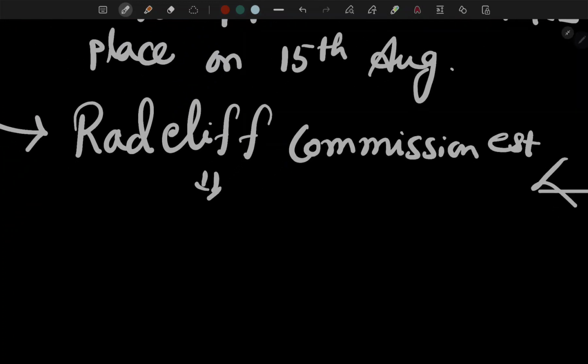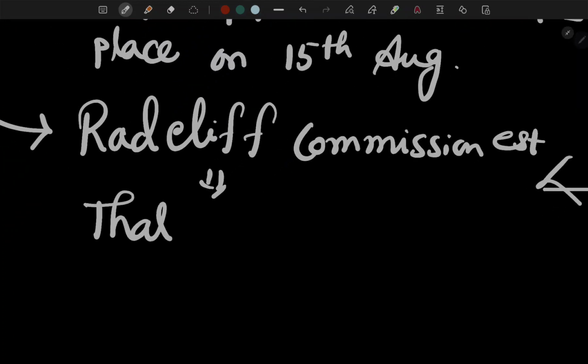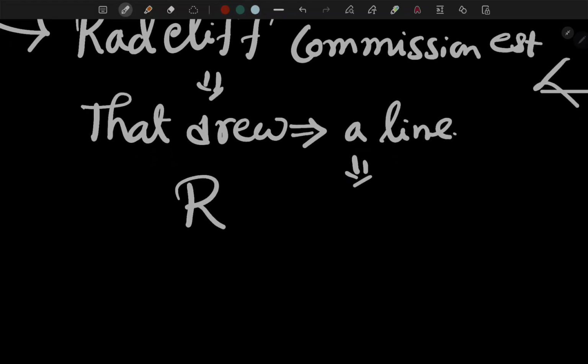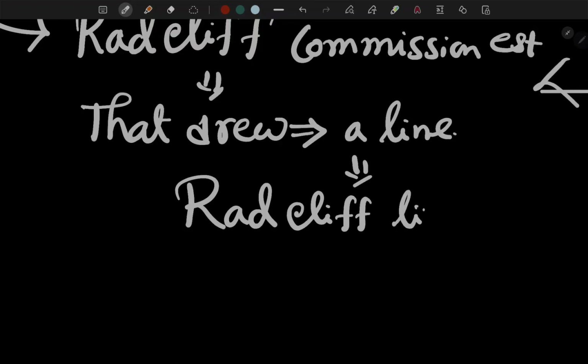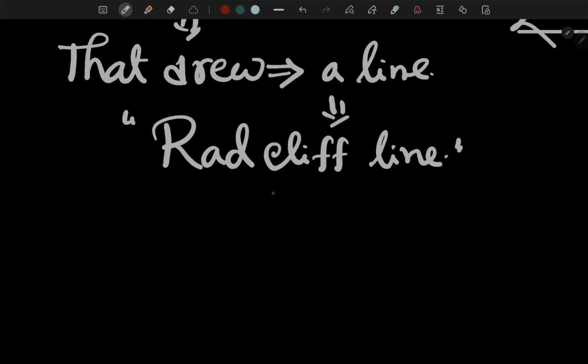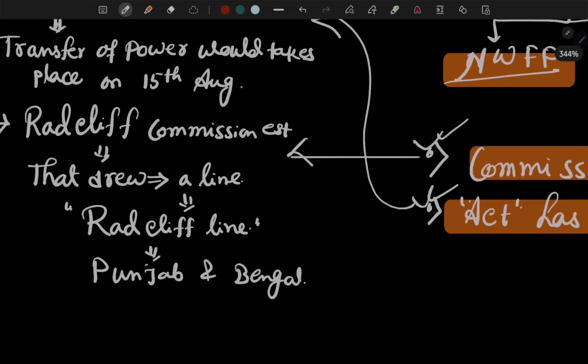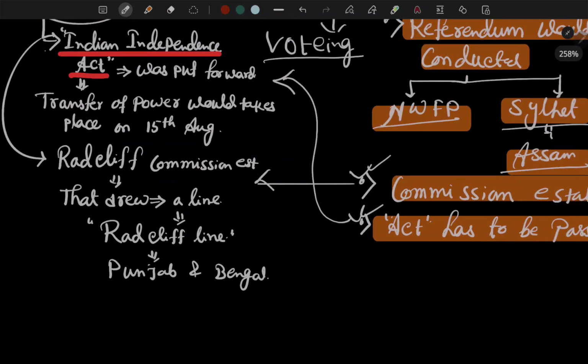Established. Okay, and the Radcliffe Commission basically drew a line, the Radcliffe line, which basically divided the Punjab and Bengal, and created India and Pakistan.